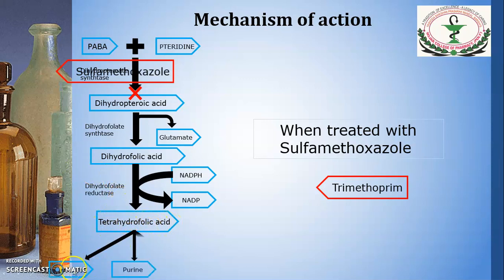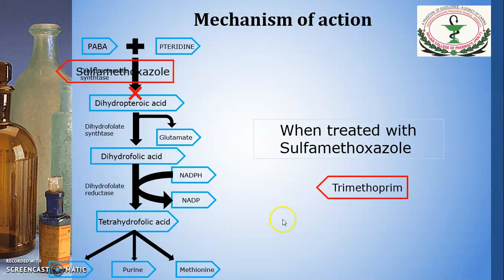This will form thymidine, purine and methionine. So these are the different building blocks, and from these different amino acids, the different proteins required for the normal growth and multiplication of bacteria will be developed by the bacteria.